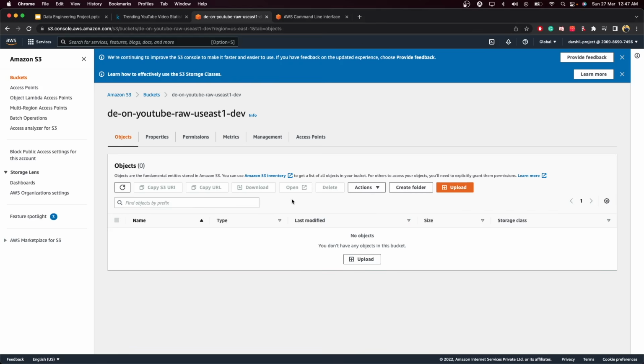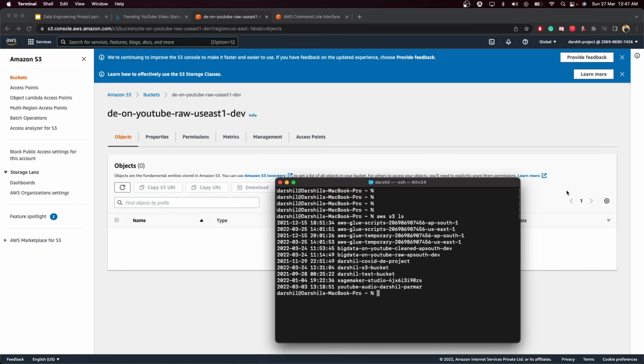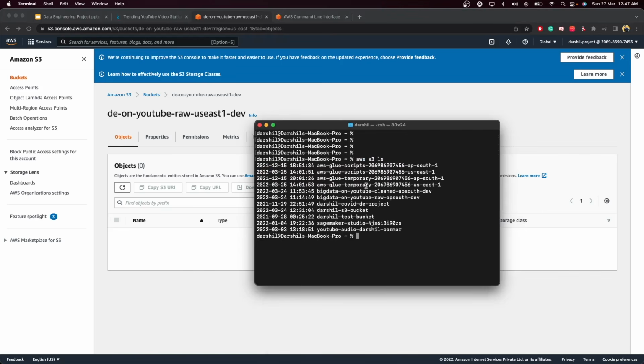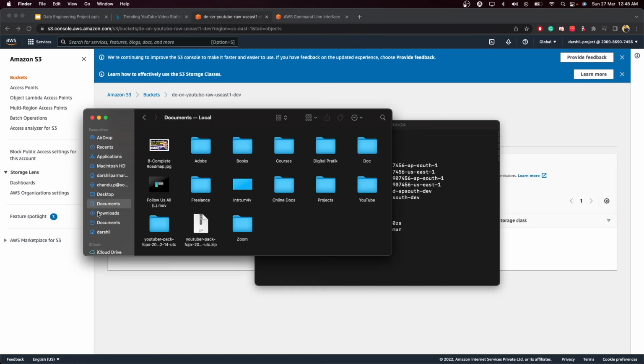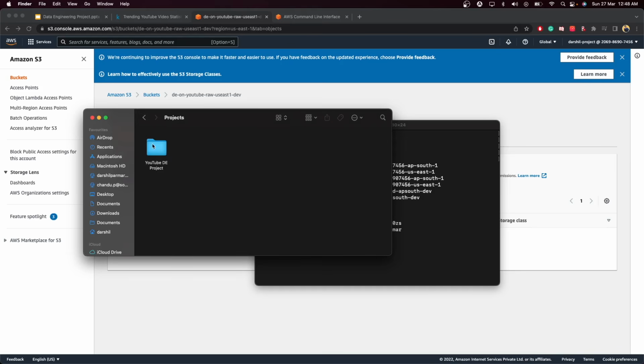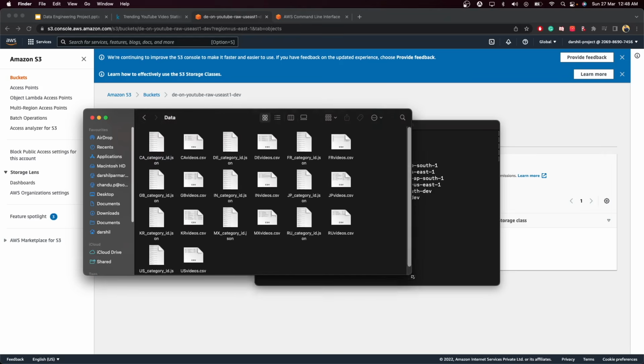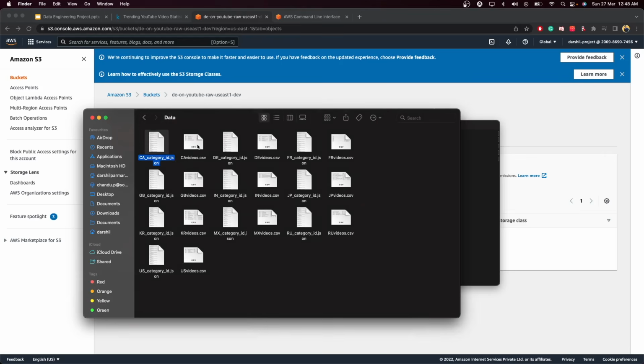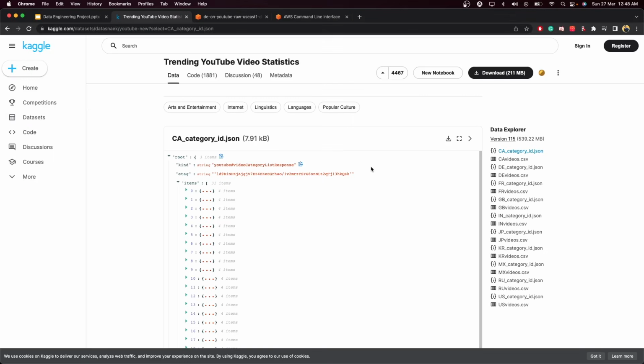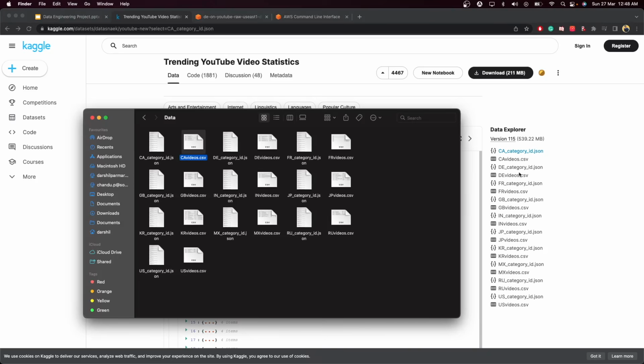So now we will be uploading our data onto this particular bucket. For that, you need to pull up your terminal and go to the location where you have downloaded your data. In my case, I have already downloaded my data in Documents, inside a projects folder, and as you can see, I've downloaded my data over here. It has category ID, CA videos. This is the same as this particular data, so if you compare them, they are both the same.